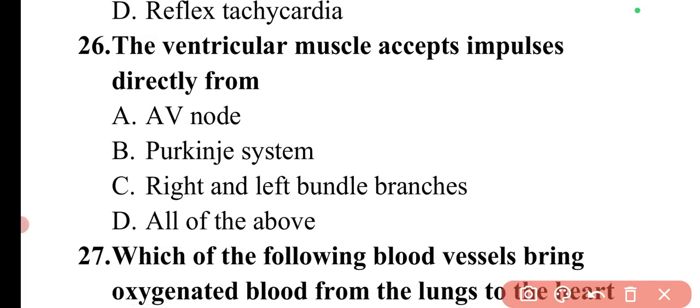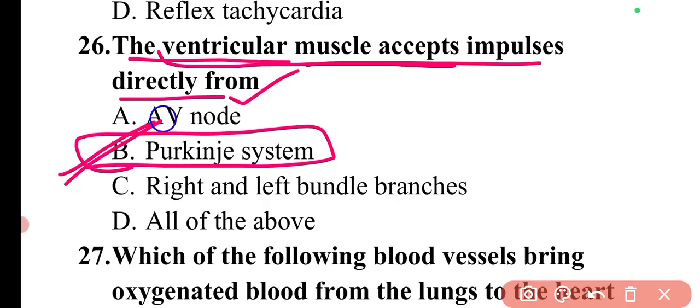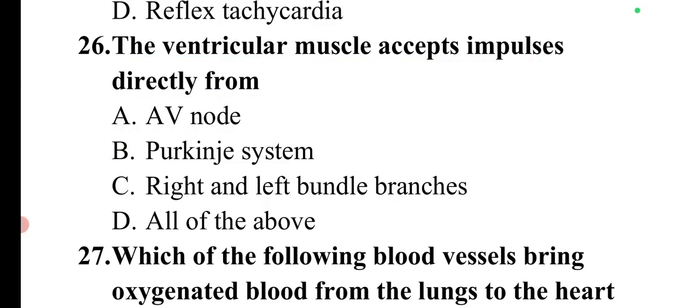Next question is, the ventricular muscle accepts impulses directly from. So the ventricular muscle basically accepts impulses directly from the Purkinje fiber, the Purkinje system. So option B is correct.